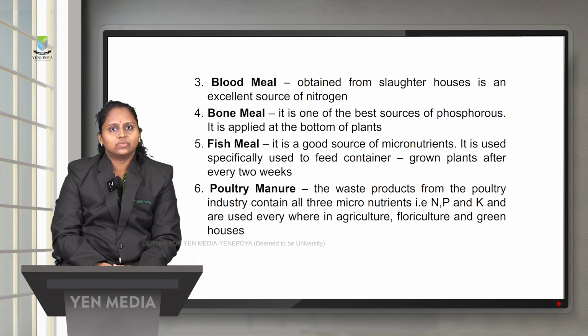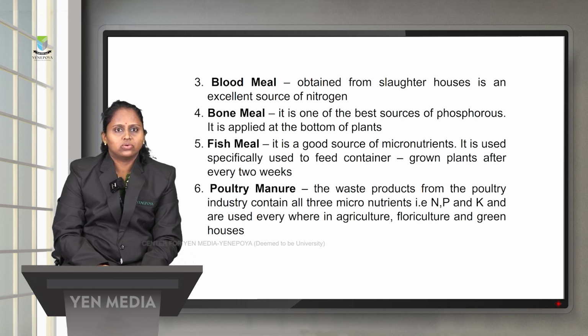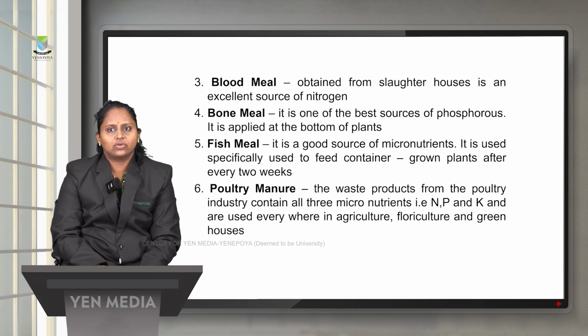And bone meal is one of the best sources of phosphorus, and it is applied at the bottom of the plants. Fish meal is a very good source of micronutrients, and it is specifically used to feed container grown plants every 2 weeks. Then poultry manure, that is, the waste products obtained from poultries, is a very good source of micronutrients, and it is used in agriculture, floriculture as well as in greenhouses.